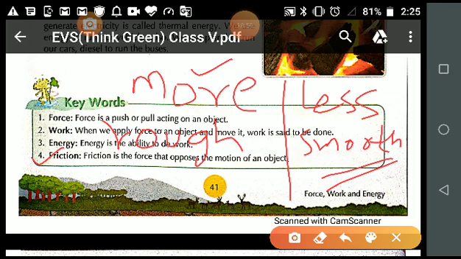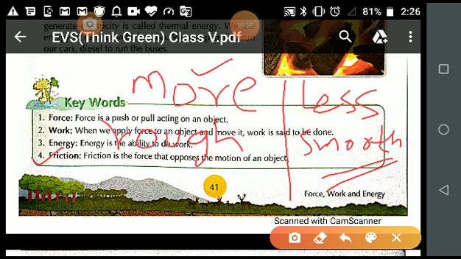When the surface is smooth, the force of friction is less, and on a rough surface the ball will stop. It will not travel the same distance as on a smooth surface. So the most important thing about frictional force is where it is high or less. Friction force is more in the case of a rough surface, and friction is less in the case of a smooth surface. Okay.